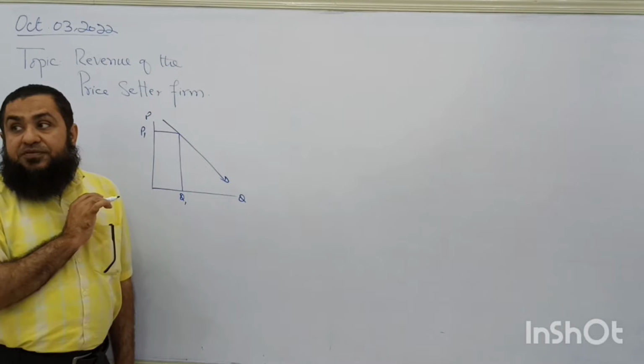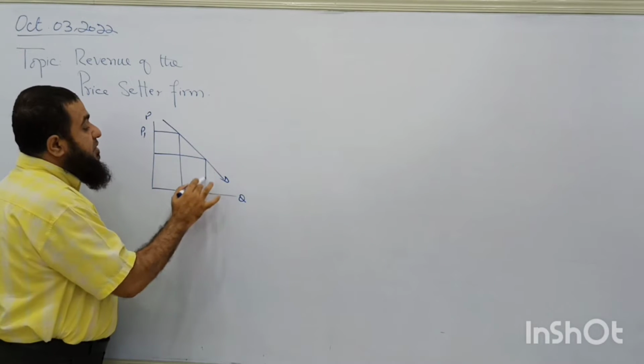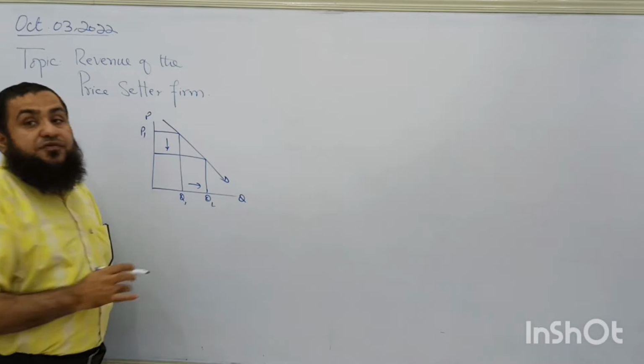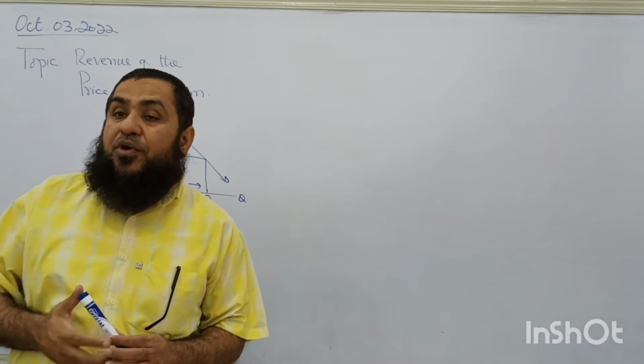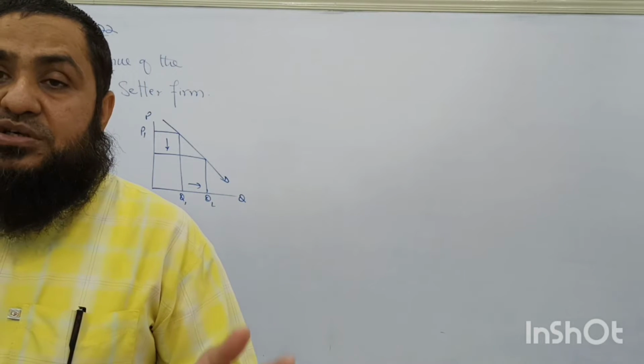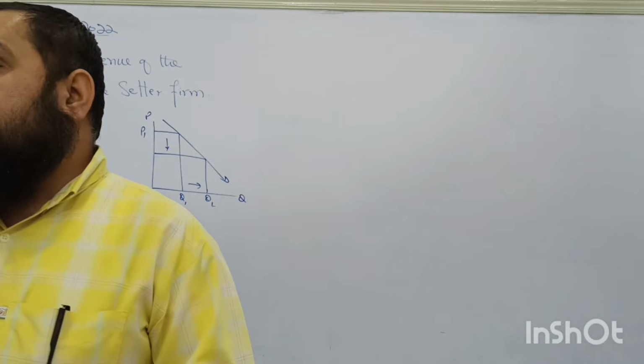So if it wants to sell more quantity, it has to decrease the price. So the firm cannot control both the price and quantity. It can have some control over either the price or the quantity.